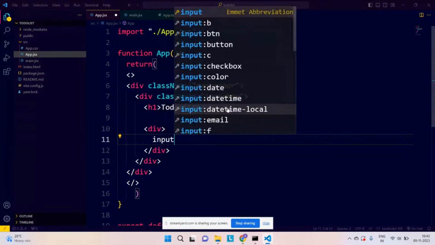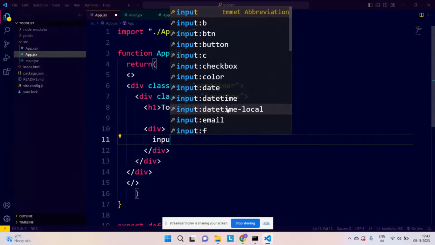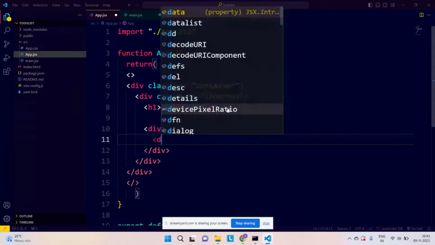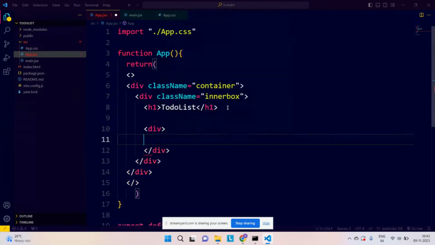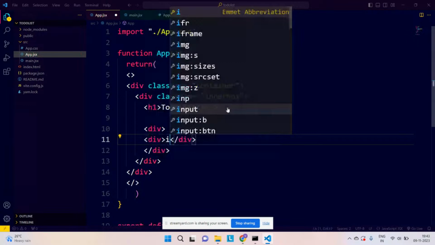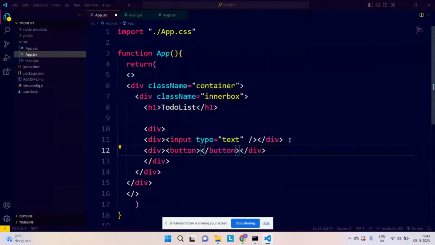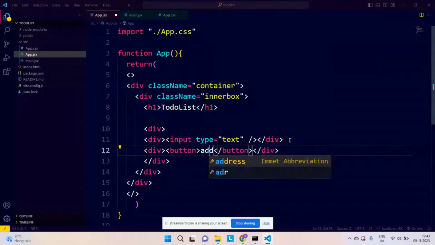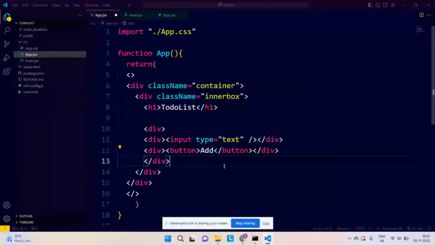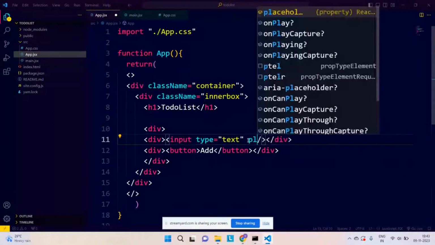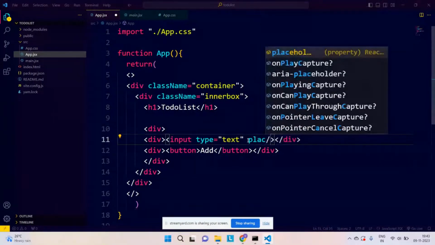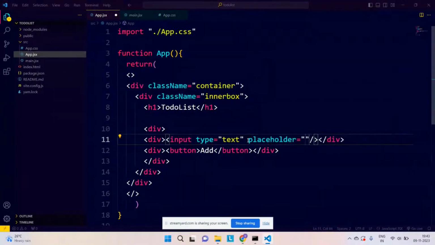Again, inside which we can have our input tag, and in a separate div we can have one button. Let's say the button is for add. Okay, simple. And for this input tag, I will be giving one placeholder, and that placeholder is having the value, let's say, add new items.